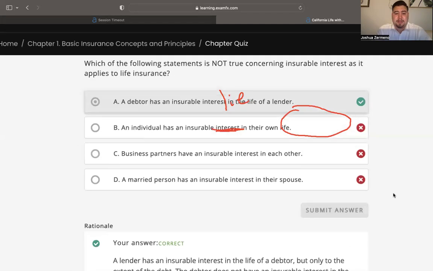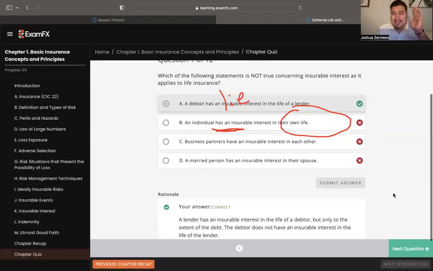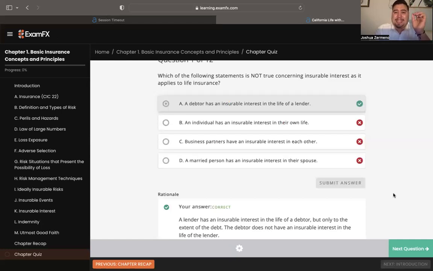As you can see, folks, here's the answer. Let's read the question and the answer and tie it together real quick, right? So the question was, which of the following statements is not true concerning insurable interest as it applies to life insurance? And the answer that is a lie, that is not true, is a debtor has insurable interest in the life of a lender. That is not true, folks.